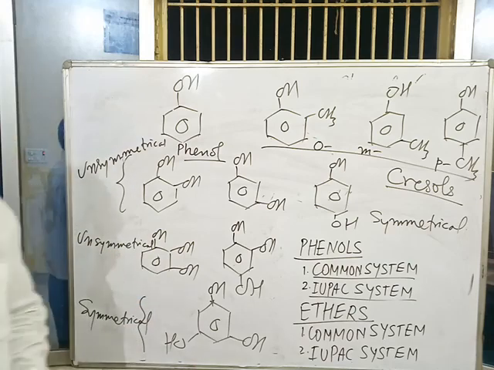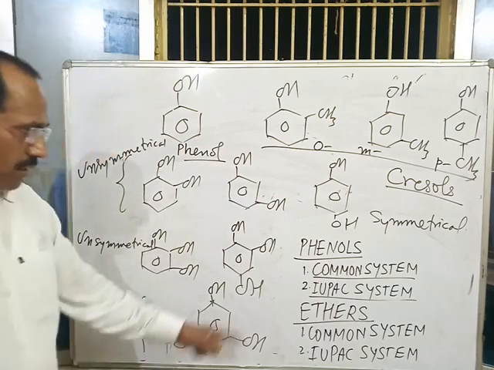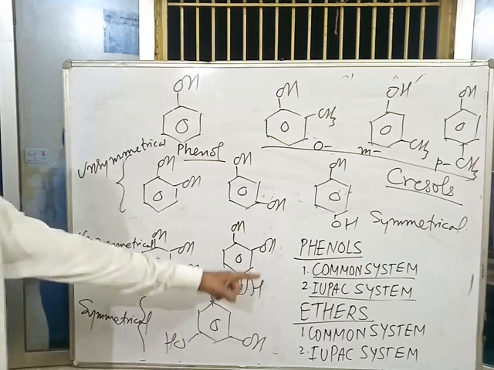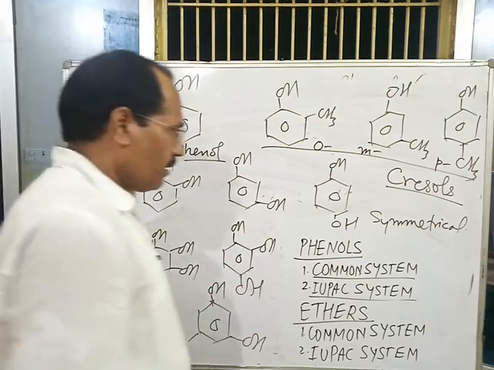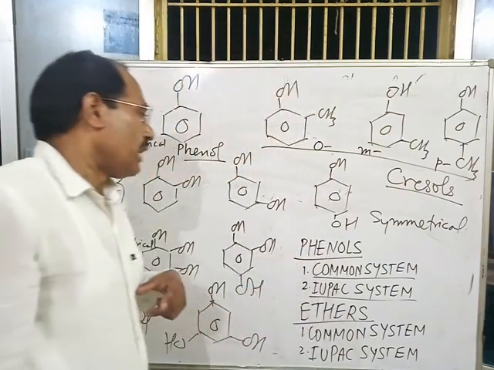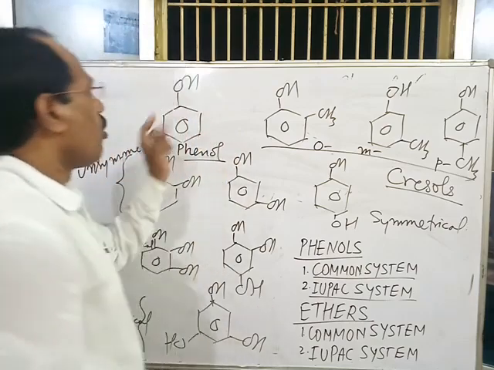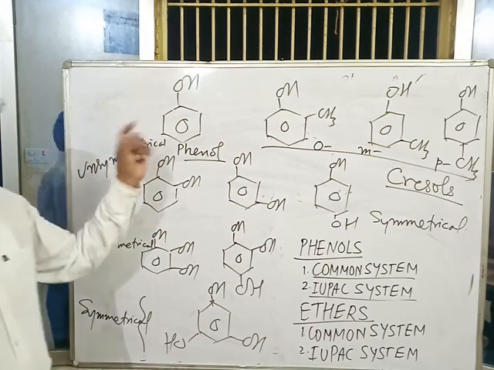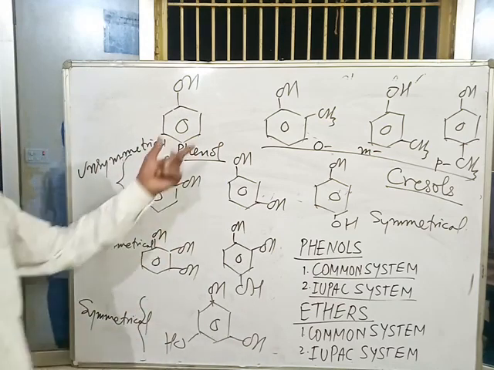Now about the nomenclature of phenols. Phenols are named by two systems, only common system and IUPAC system. In common system, phenols are named as the derivative of phenol. All phenols are named as derivatives of phenol. Okay?